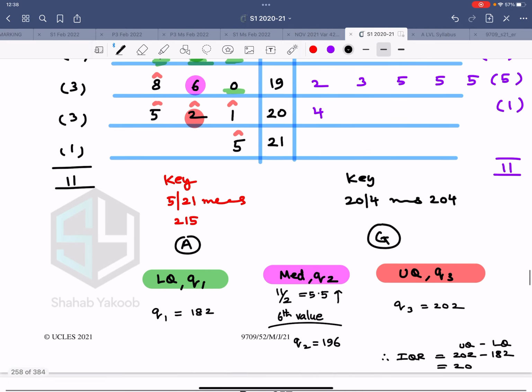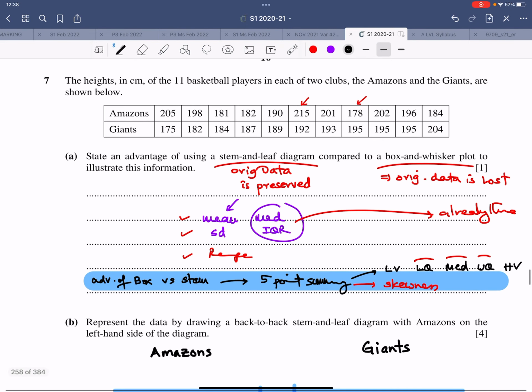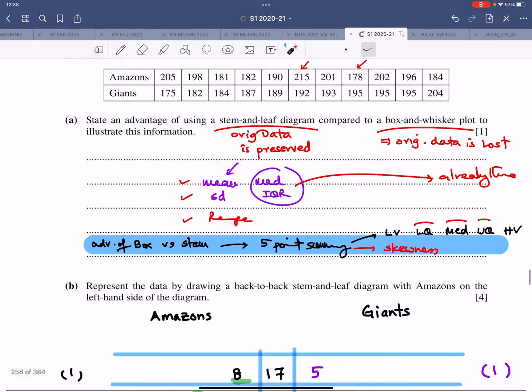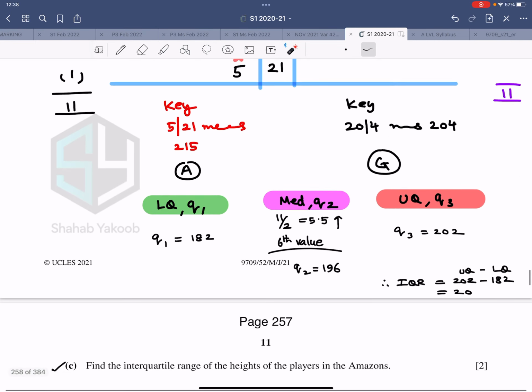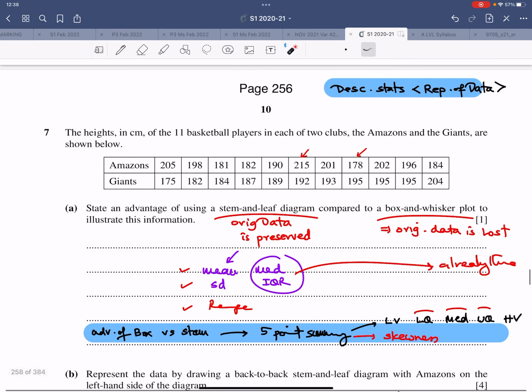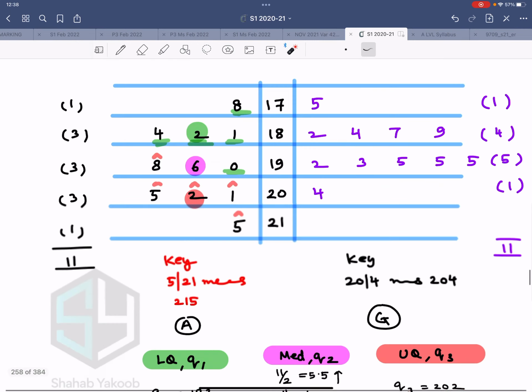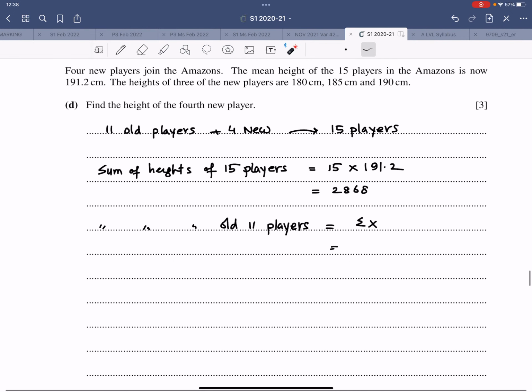That is 205 plus 198 plus 181 and so on. Let me add it all up of these. So wait a minute, let me add it. So when I add these values, it adds up to how much? 2132. So this adds up to 2132.